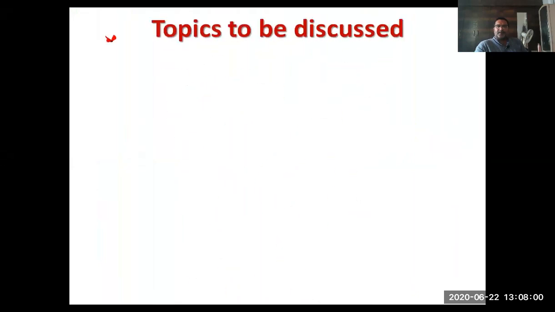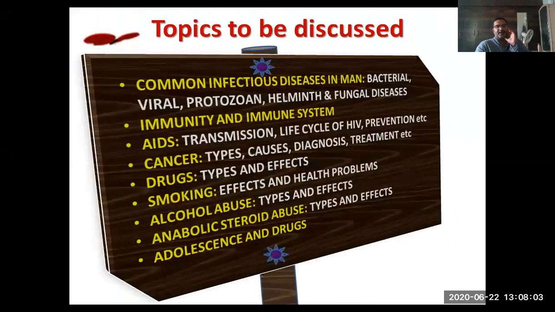The topics to be discussed here: the common infectious diseases in man like bacterial, viral, protozoan, helminth and fungal diseases; then immunity and the immune system; AIDS, transmission, life cycle of HIV and prevention; cancer, types, causes, diagnosis, treatment; the drugs, types and effects; smoking, effects and health problems; alcohol abuse, types and effects; then anabolic steroid abuse, types and effects; adolescents and drugs.